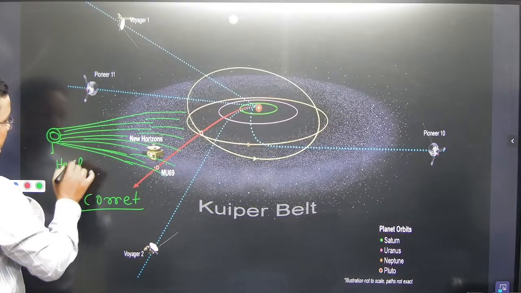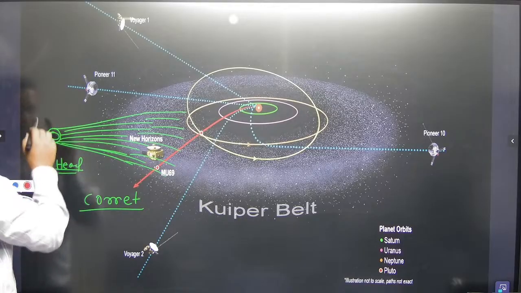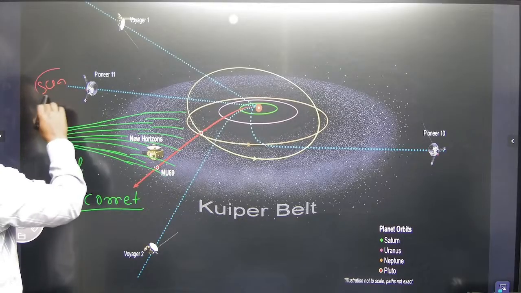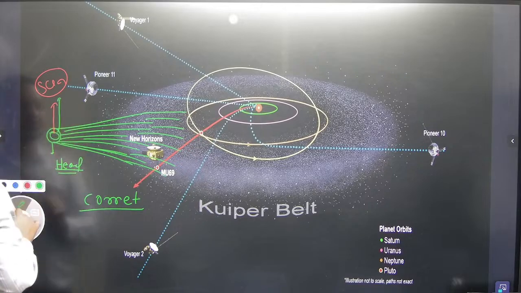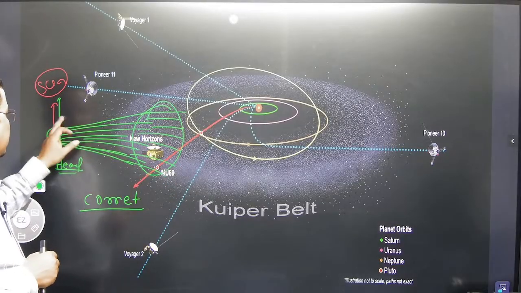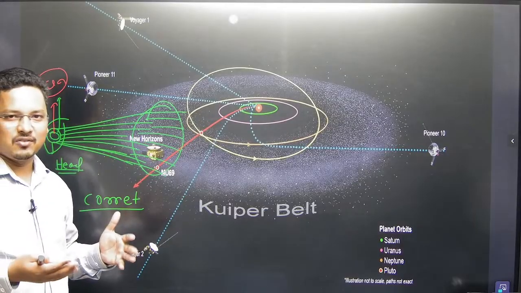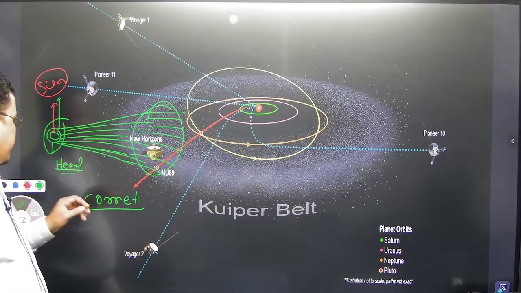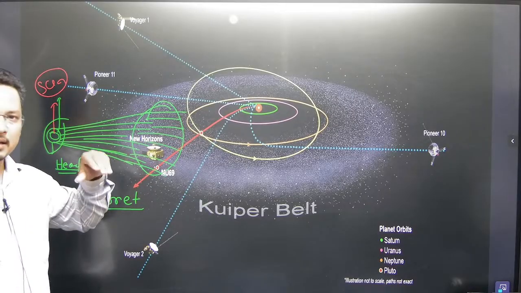This is the head of the comet. If the head is moving towards the Sun, let's say the Sun is here, the tail, which is narrow, looks like a broom in shape, right? And as it comes close to the Sun, the tail grows.